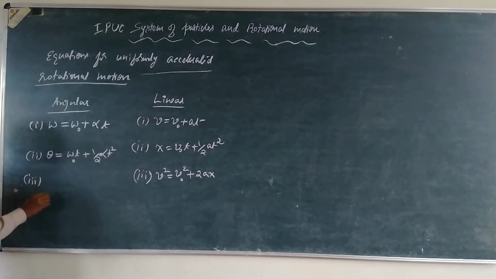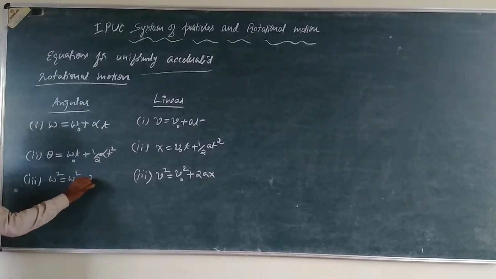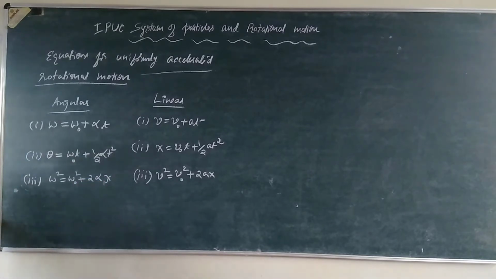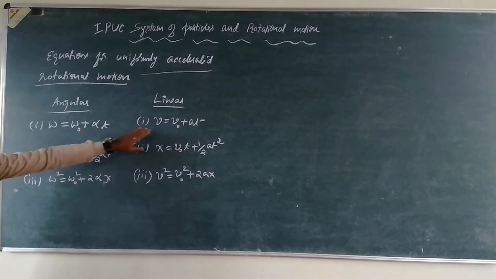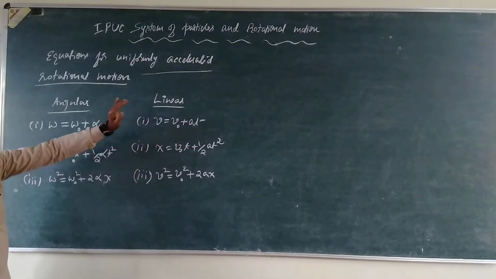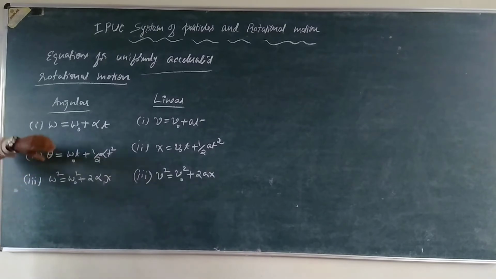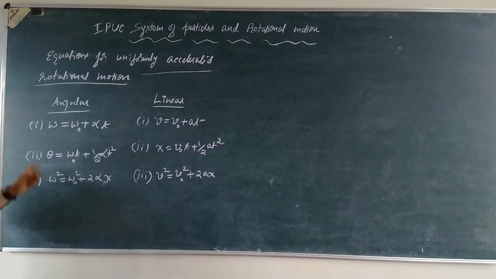The third equation is omega^2 = omega0^2 + 2 alpha theta. These are the equations for uniformly accelerated rotational motion. Just compare: instead of v we have omega, instead of a we have alpha, instead of x we have theta.